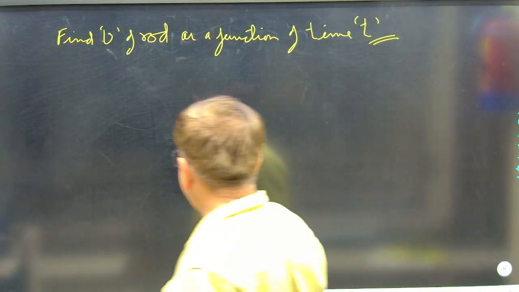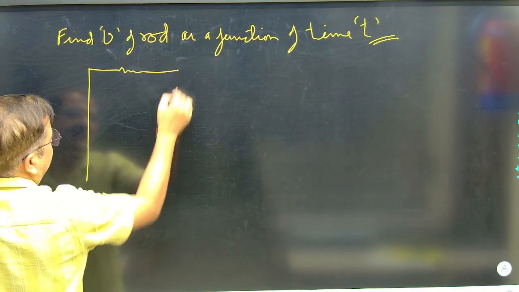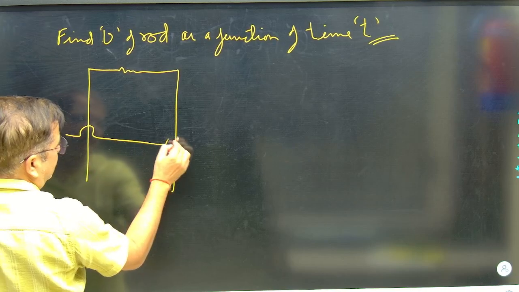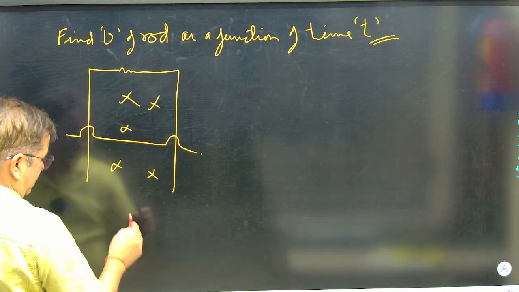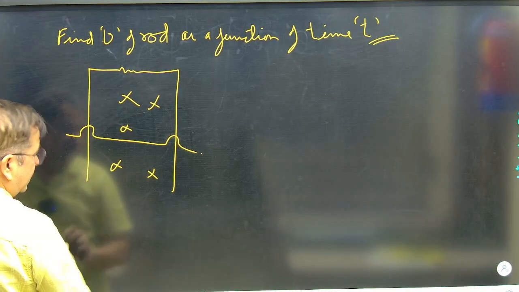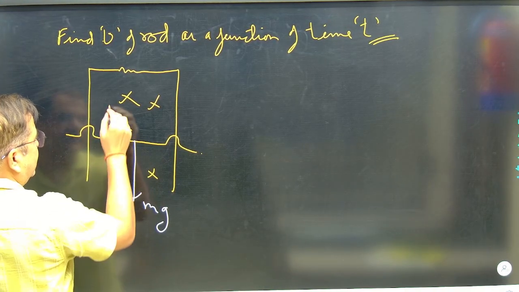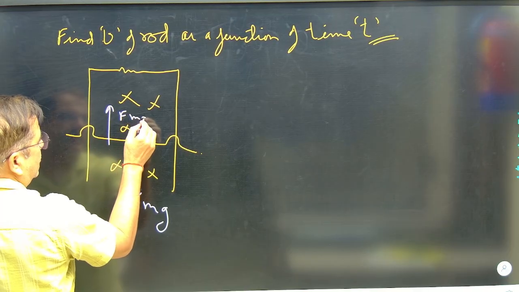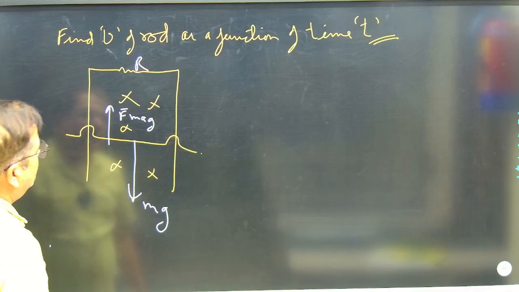Now see, I am writing the same figure. This is the resistance. The rod is coming down, falling under the effect of mg and the other forces. What we see here is the mg force acting down and the magnetic force acting up. This R is the resistance that I was calling R dash.